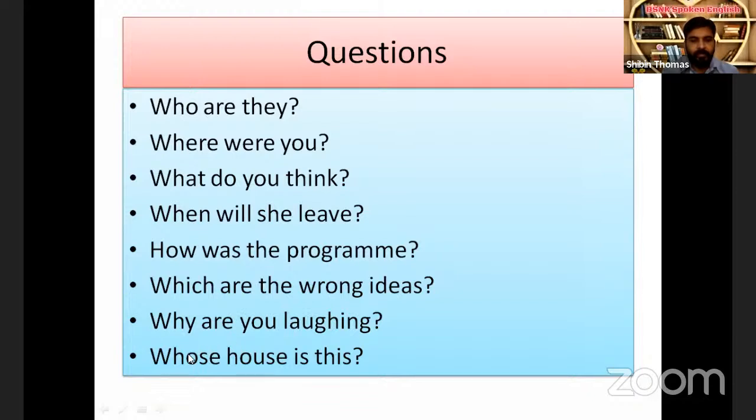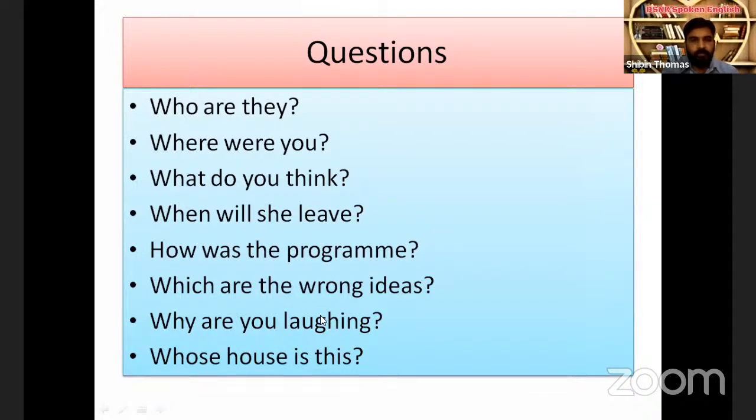Then, last question. Whose house is this? This is an exceptional question. Its pattern also is different. There you see whose is the question word, house is the subject, is the verb. So the pattern of the questions with whose is different from all the patterns we have seen.